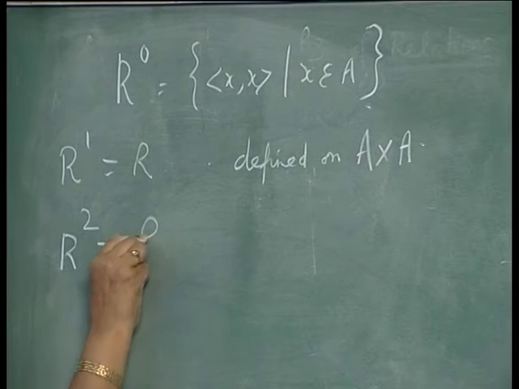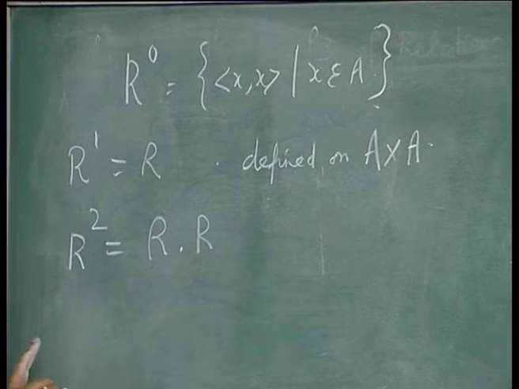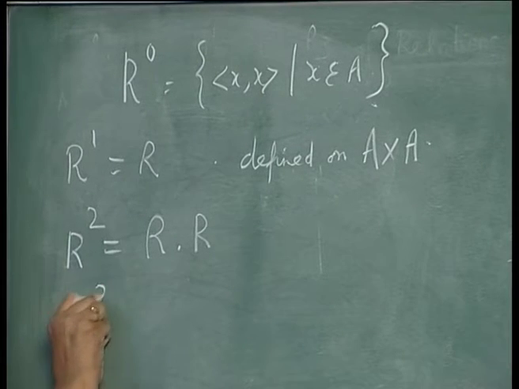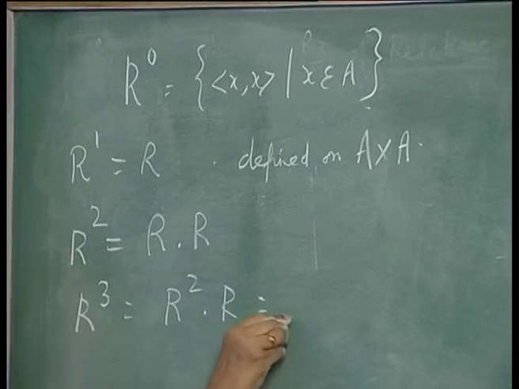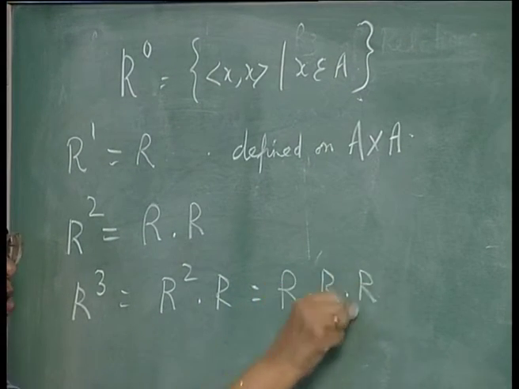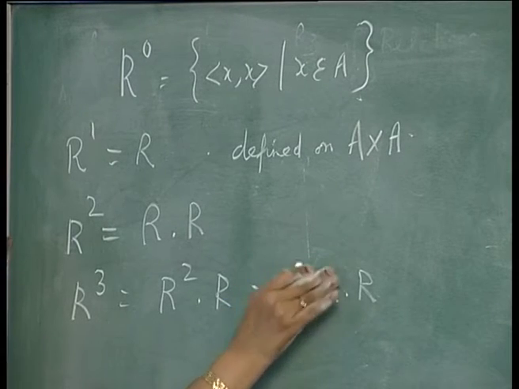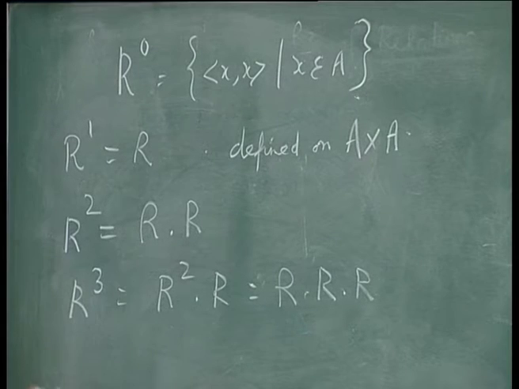What can you say about R squared? R squared will be defined as R into R. Because of the associativity, without any problem we can write that. Similarly, R cubed is R squared into R. Because either you can put the bracket this way or this way, it does not matter. So, without ambiguity you can write it as R cubed.